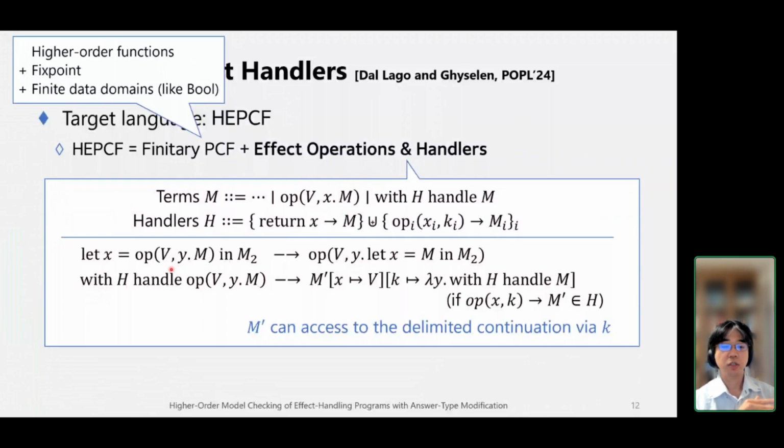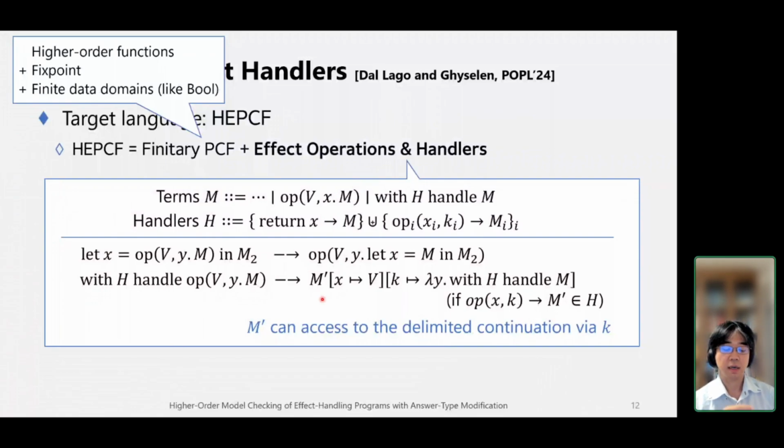The operation is handled by effect handlers, and to make the handler active, we can use the with-handle construct, like this. Here, I suppose the operation OP is called, and H provides an implementation of the called operation, named M prime here.